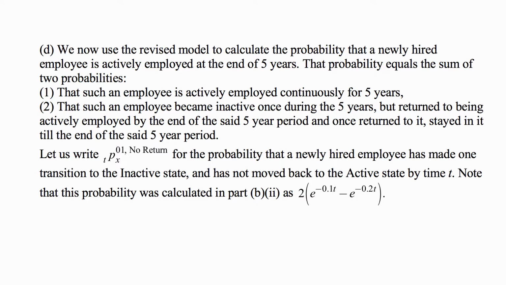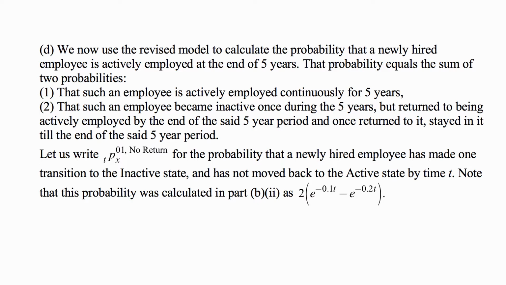And we now use the revised model to calculate the probability that a newly hired employee is actively employed at the end of 5 years. That probability equals the sum of two probabilities: that such an employee is actively employed continuously for 5 years, plus that such an employee became inactive once during the 5 years, but returned to being actively employed by the end of the said 5-year period, and once returned to it, stayed in it till the end of the said 5-year period.